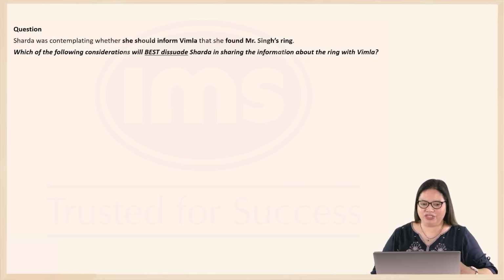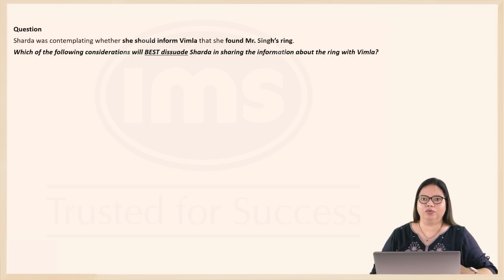Now, let's look at the first question and see what the first question asks of us. The additional information here is that Sharda was contemplating whether she should inform Vimla that she found Mr. Singh's ring. Which of the following considerations will best dissuade, not persuade? To persuade is to convince. This is what will stop her from sharing the information about the ring with Vimla.